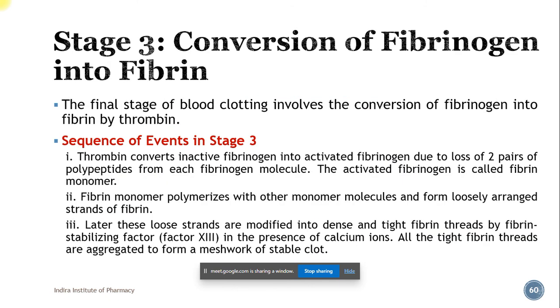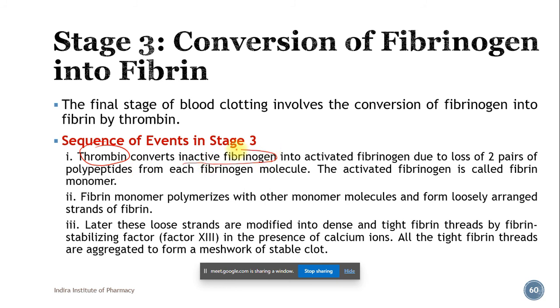So stage 3 is conversion of fibrinogen into fibrin. This is the final stage of blood clotting, which involves conversion of fibrinogen into fibrin by thrombin. So thrombin which is formed in stage 2 converts inactive fibrinogen.